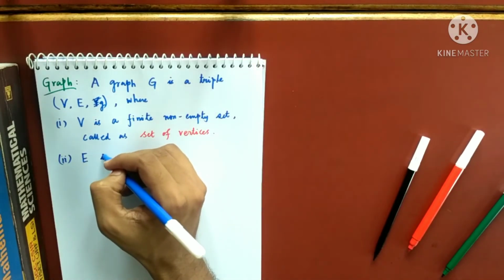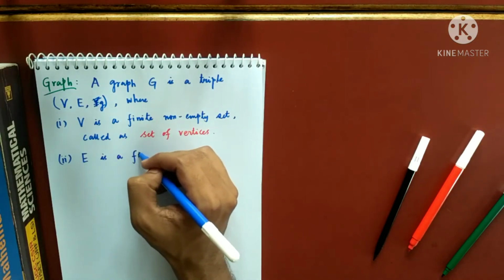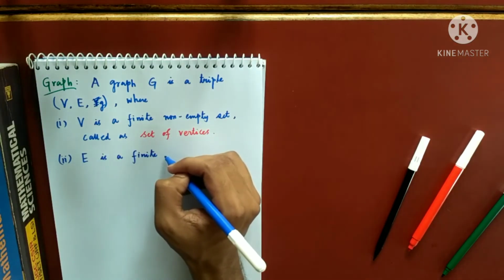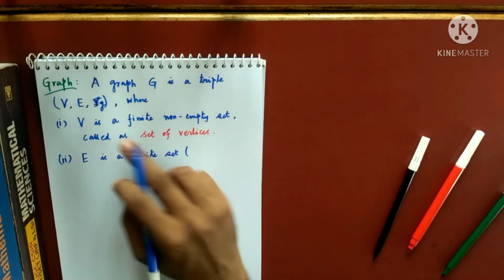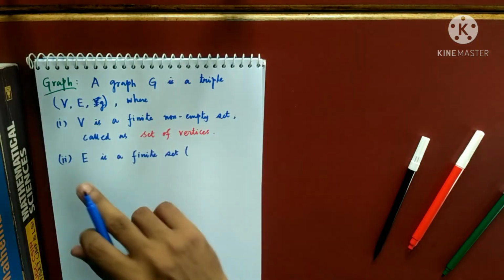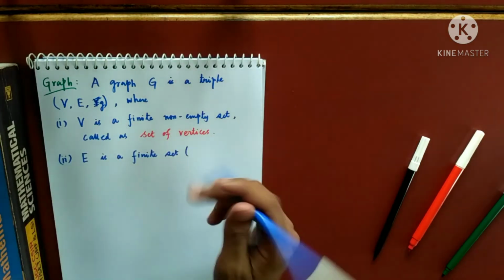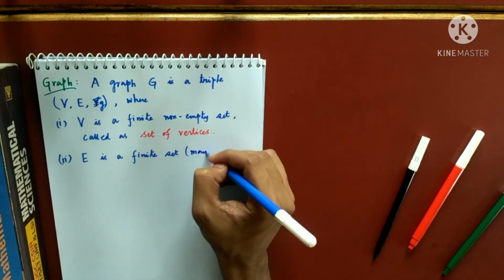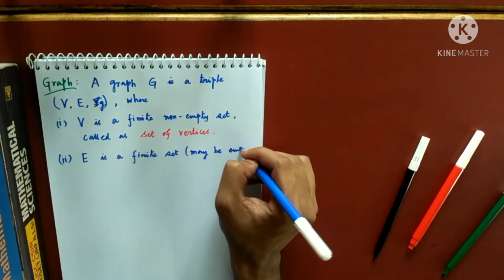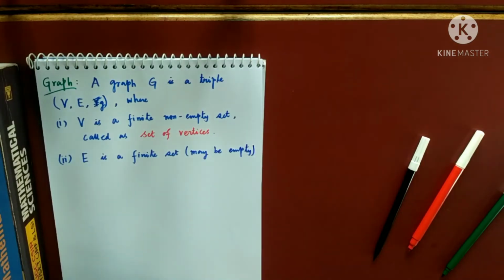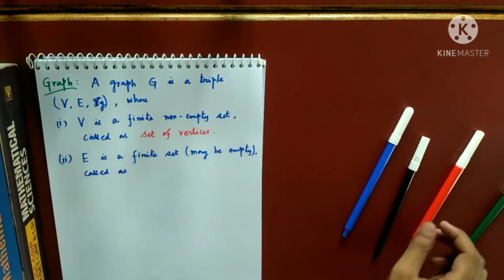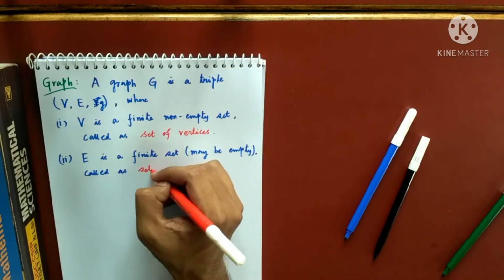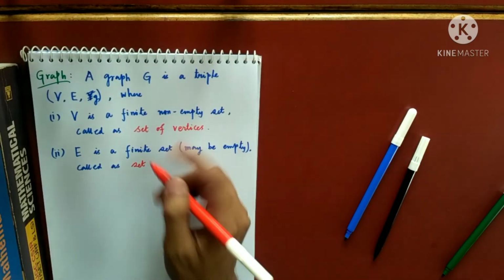E is again a finite set, may be empty. So the set V cannot be empty, but the set E may be empty. And this is called the set of edges.